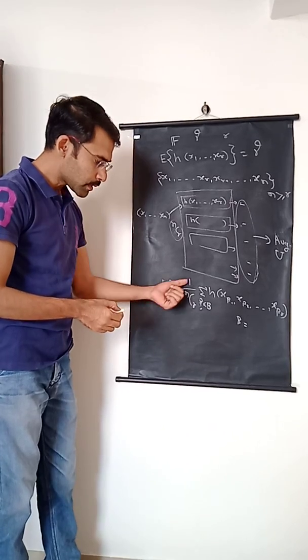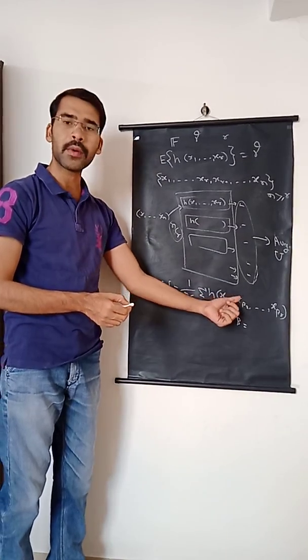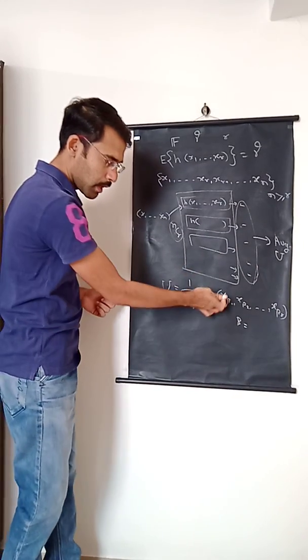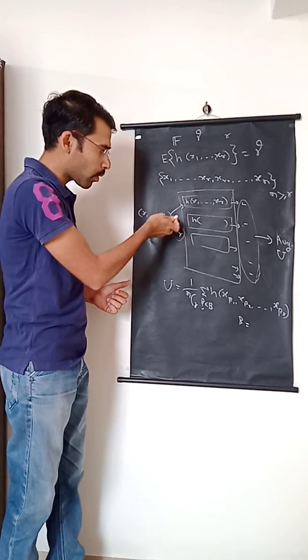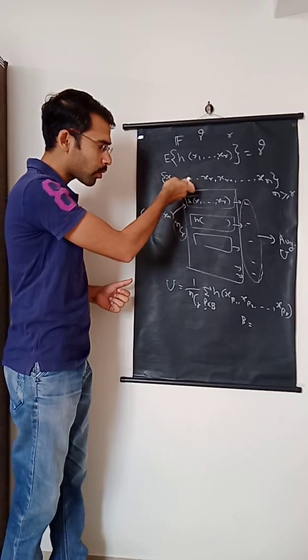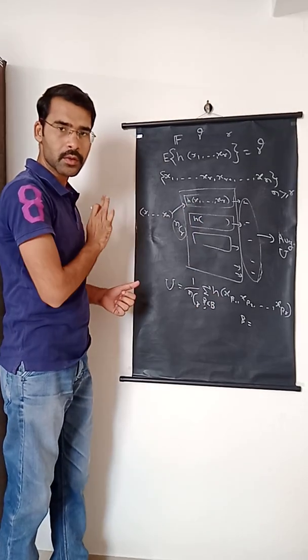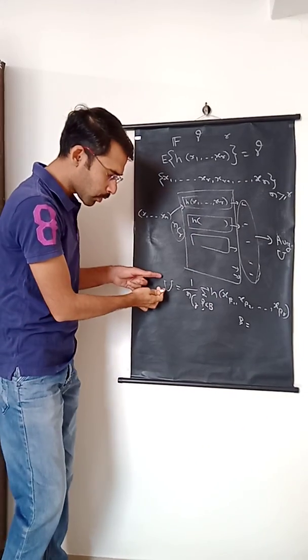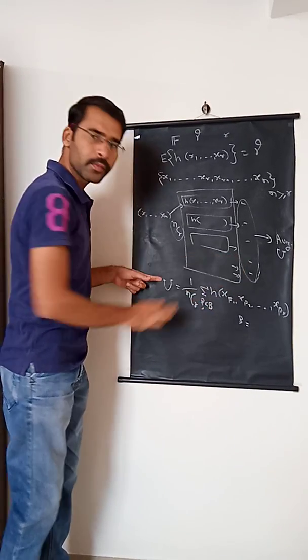So the U statistic will be 1 upon n choose r times the summation of H of x beta 1, x beta 2 up to x beta r, and this summation will be taken over all such combinations. How many combinations of r units out of n units are getting formed? The summation will be taken over all such combinations. Okay, so the U statistic will be defined as 1 upon n choose r times the summation of this particular thing.